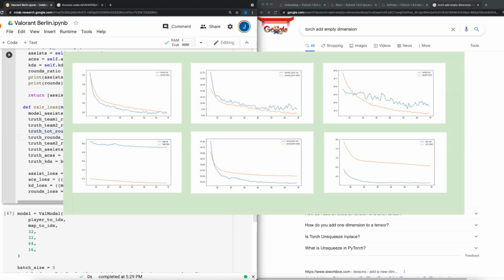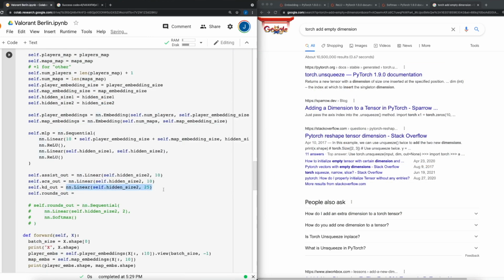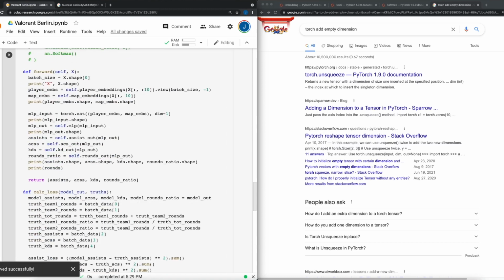You can see the training curves for each of the parts of the final model used to generate the results on the screen now. The last thing I wanted to talk about before moving on to the results is what I would want to improve if I were to do a V2 of this project.